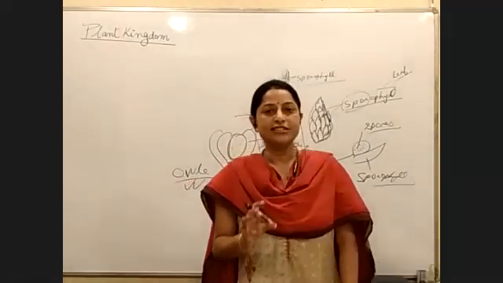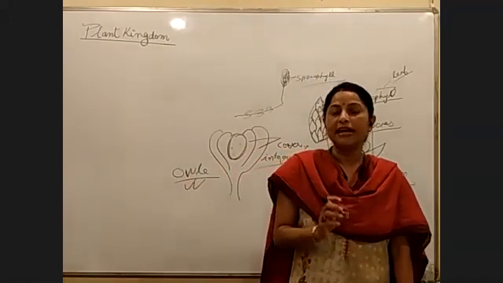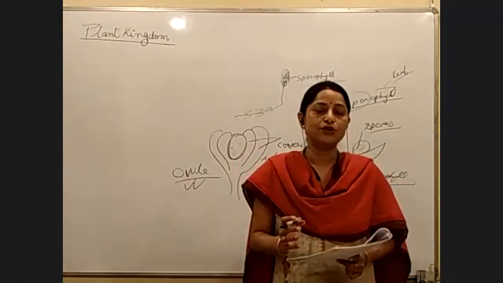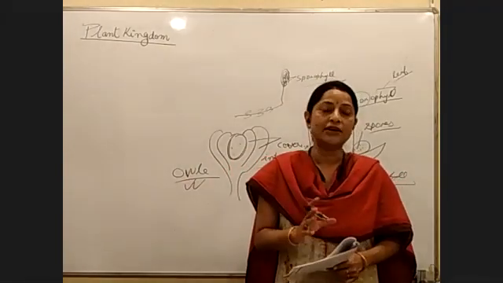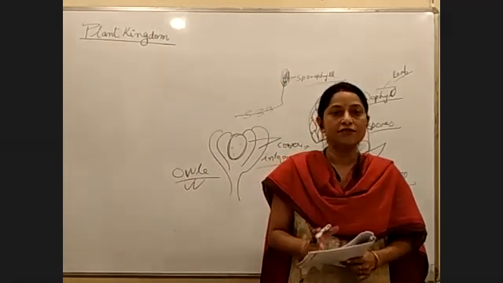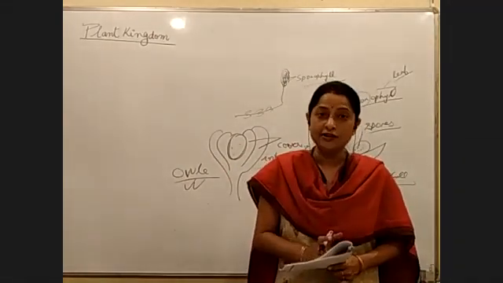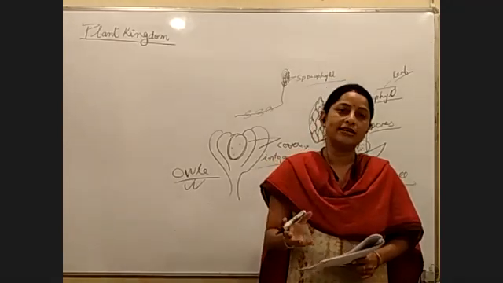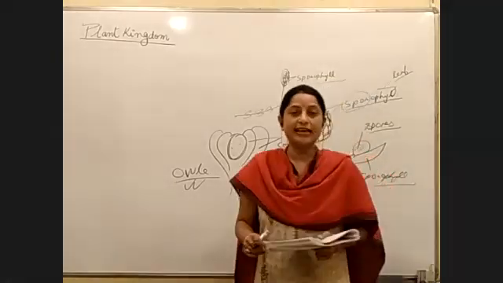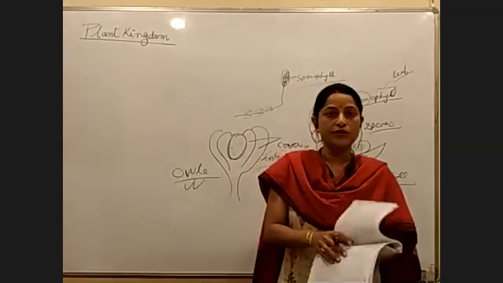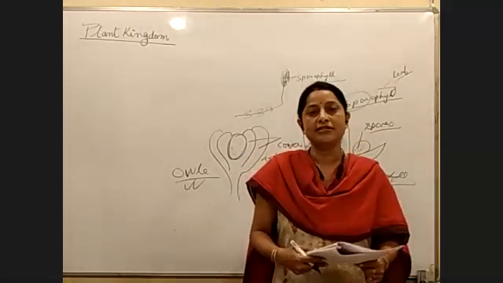In gymnosperms, we see the megasporangium having a covering. That covering is called the integument. Whenever a megasporangium is covered, that structure is called an ovule. In gymnosperms we will see the ovule, and in angiosperms also we will see the ovule.